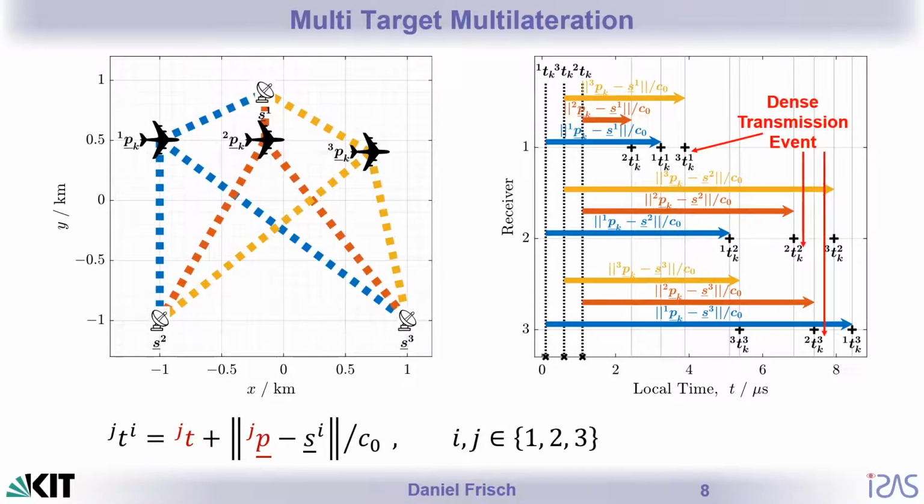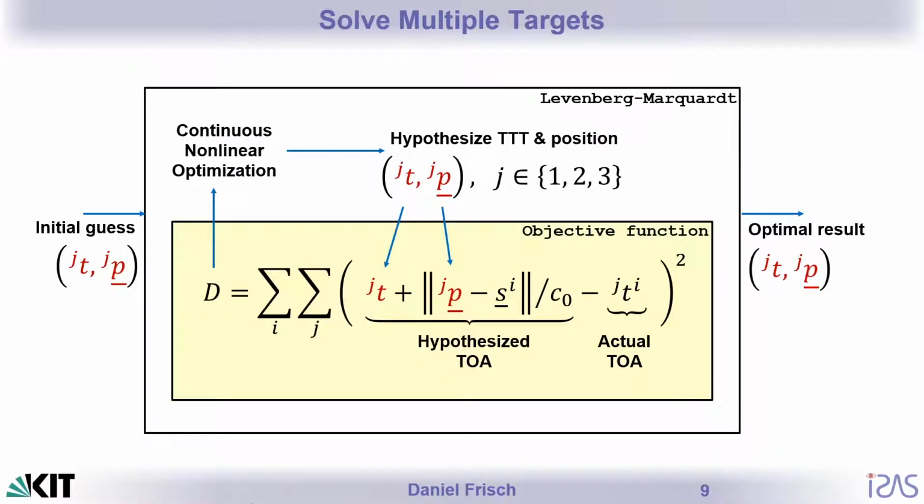We call such a situation a dense transmission event, and it transforms the problem into a mixed, continuous and combinatorial problem due to the unknown permutation parameter that comes from the association. In our objective function, we then have to sum not only over the sensors i, but also over the targets j. We have one target transmission time and one target position for each target, and one time of arrival at each sensor from each target.